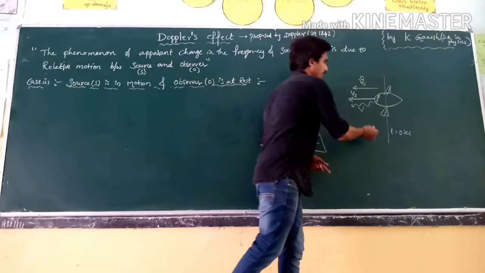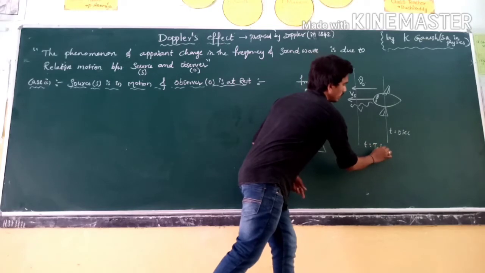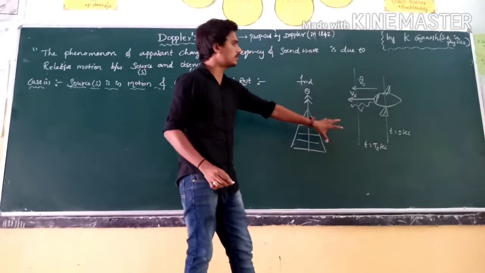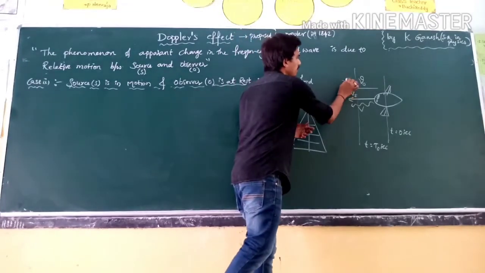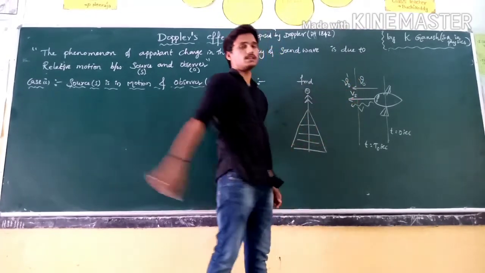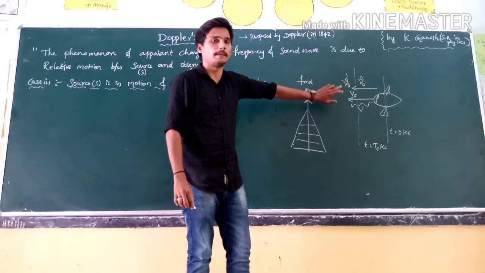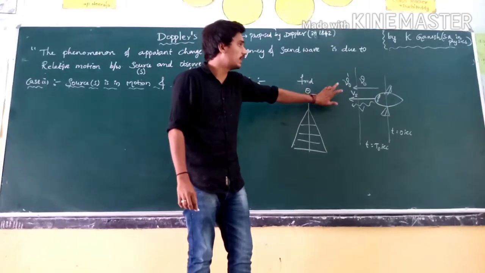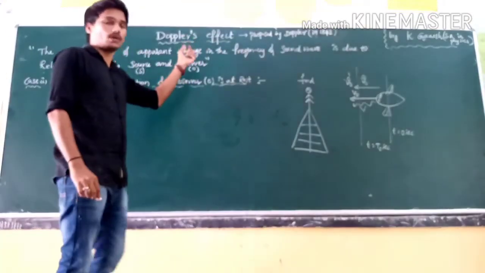After time t naught seconds, there is a difference in the frequency of the sound. That change in frequency was derived by Doppler.